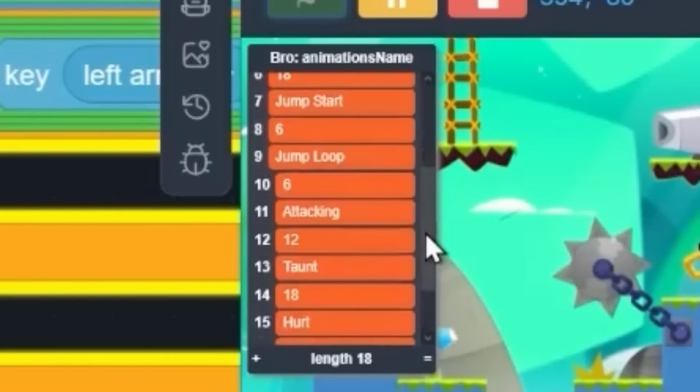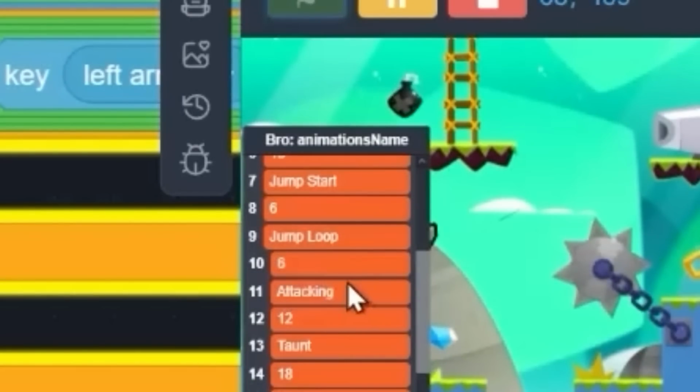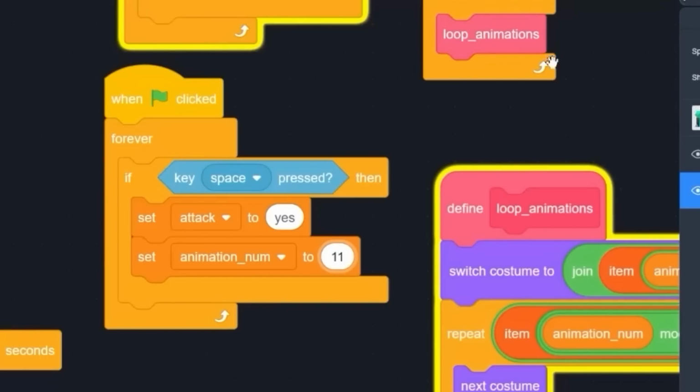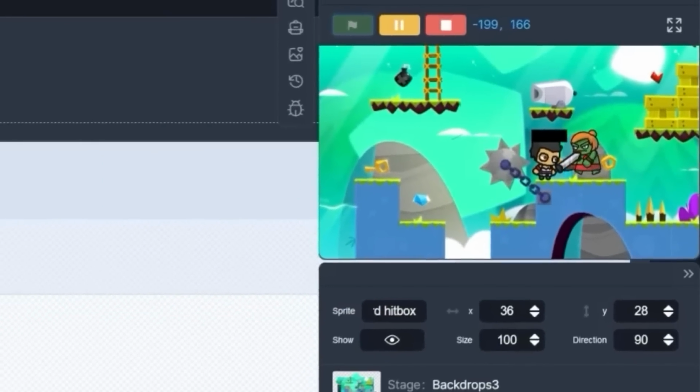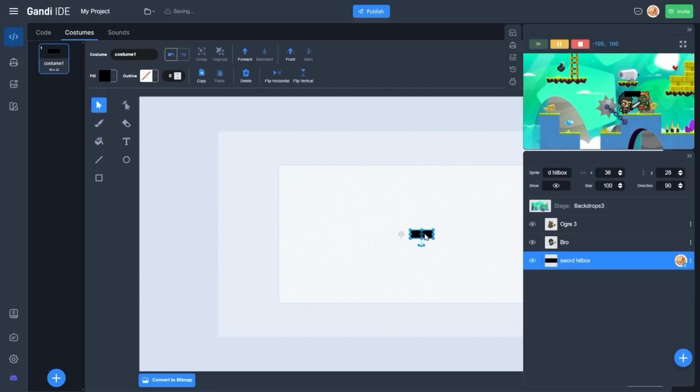These are all the animations. So attacking is 11. So if I set attack num to 11, now I need the sword to kill Shrek Woman. Now I'm not gonna do any complicated math. You know, I'm not exactly Griff Patch and I don't want to be like Griff.